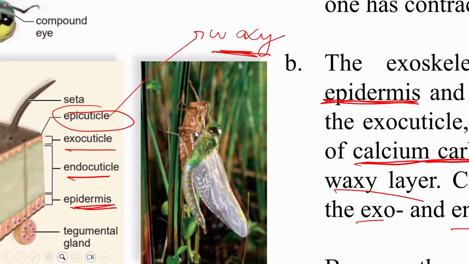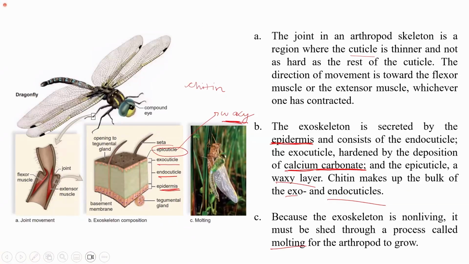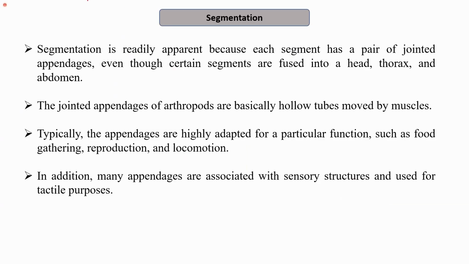And then further, once it reaches its original size, the newer exoskeleton gets hardened by the deposition of calcium carbonate. The next property of the arthropods which we discussed was segmentation. The segmentation is readily apparent because each segment has a pair of jointed appendages. Even though certain segments are fused into a head, thorax and abdomen, in certain cases they form a cephalothorax, where the head is fused with the thorax region.